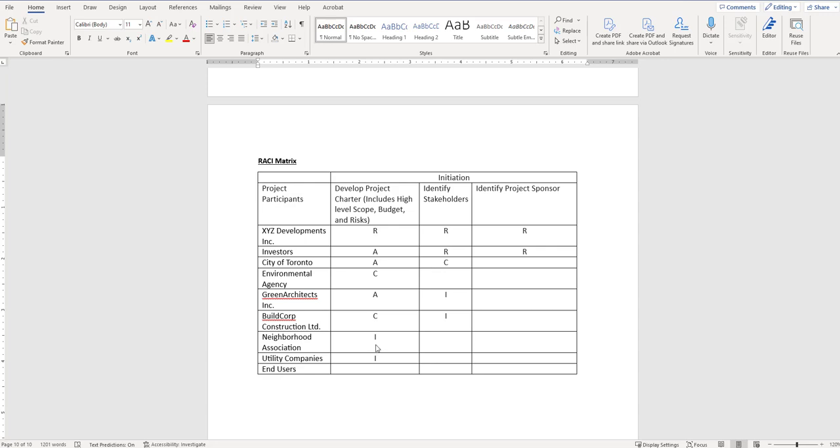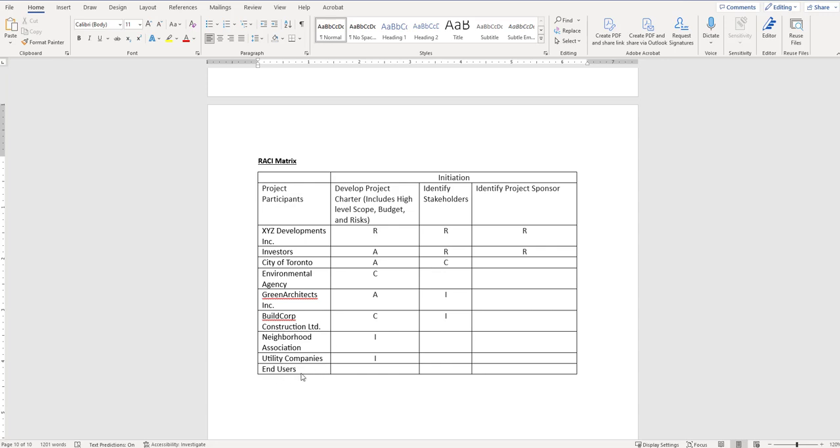Neighborhood association, realistically, they might be informed about the project charter, have some low-level ideas about what's being involved, or some of the constraints that they might be facing. Utility companies as well, if this building is going to create a new load on their utilities, they're likely to be informed about what's going to be available. It is common though that utility and neighborhood association are cut out, and really the building corp and even the architects might not get a lot of say in the project charter. They're really more big players in the planning stage.